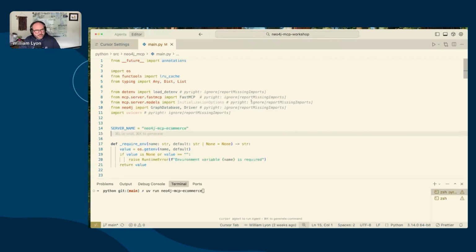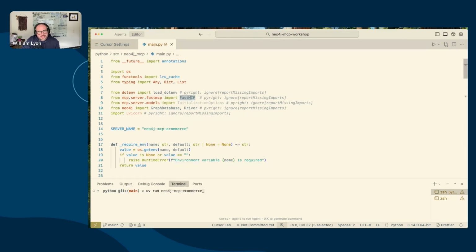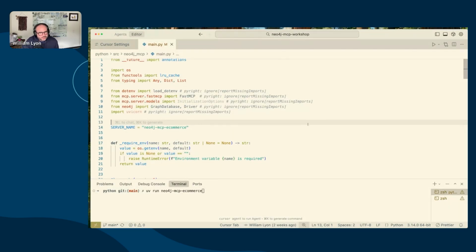So let's take a look at the code here. In this repo, there's a Python version and also a TypeScript version, both using the official Anthropic MCP SDK from the Model Context Protocol org. In Python, that is the FastMCP package. There's currently two versions of these. Version 1 is in the official Python SDK. There's a version 2, which has some additional functionality. This is using the official one.